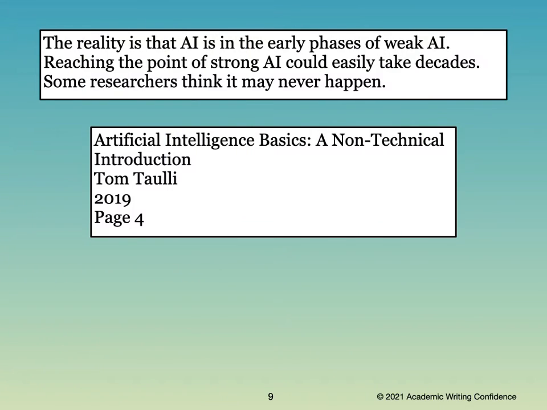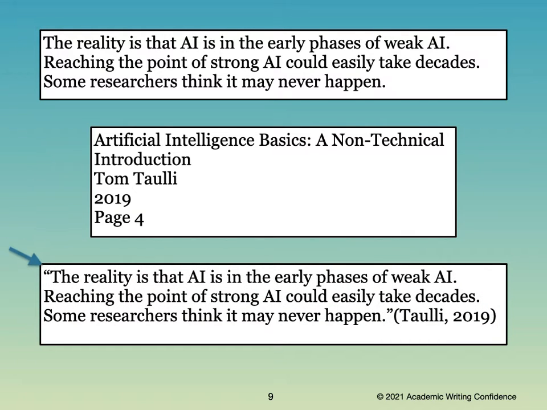You will need to have the information about where you found this. Here's the information about the article and who wrote it and when. The first thing we need to do is to put quotation marks around the part that we have copied. Then we need to include the author and the date. Now, this is how we would include an in-text citation for the APA system.